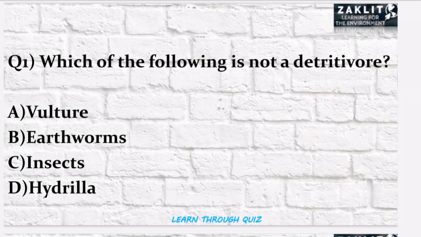The first question was, which of the following is not a detritivore? So here all of you have given the correct answer, that is option number D, Hydrilla is an aquatic plant, it is not a detritivore. Moving on to the next question.